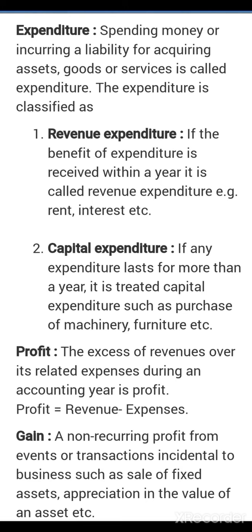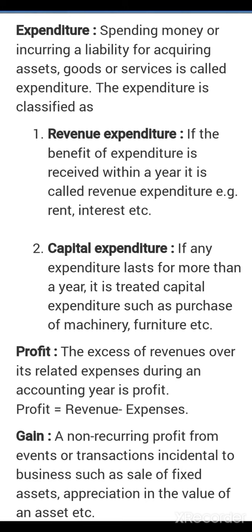Expenditure is classified as revenue expenditure and capital expenditure. Now let's discuss what is revenue expenditure. If the benefit of expenditure is received within a year, it is called revenue expenditure. For example, rent, interest, etc. Capital expenditure: if any expenditure lasts for more than 1 year, it is treated as capital expenditure, such as purchase of machinery, furniture, etc.